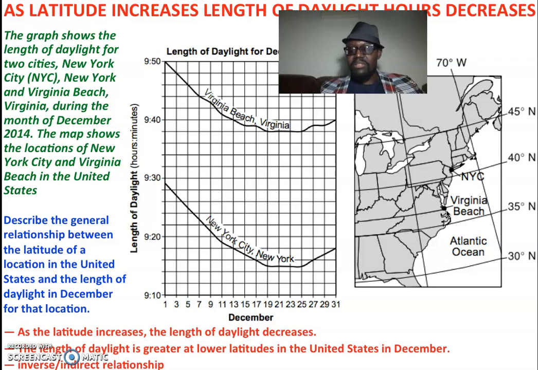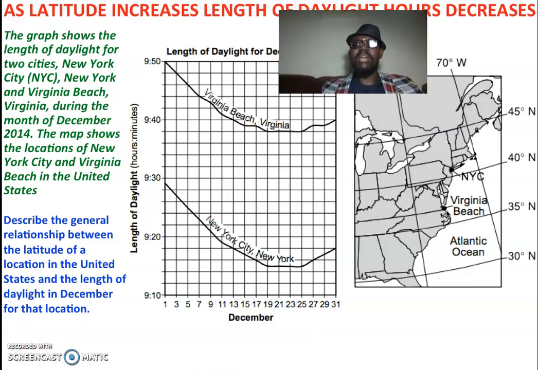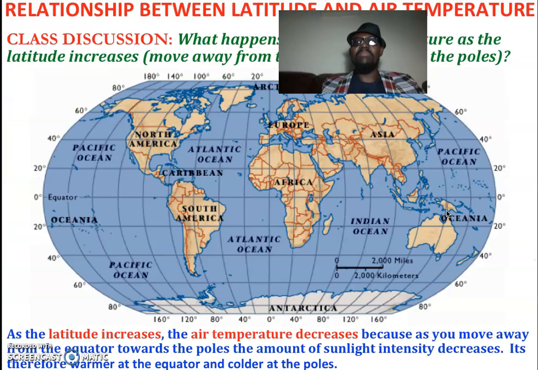We also need to know the relationship between latitude lines and longitude lines. Latitude lines, remember, run from west to east. And as you move towards the poles, latitude increases. As latitude increases, the sunlight reaching the poles becomes less intense. And if it's less intense, that means less sunlight reaching the place, so it gets colder.